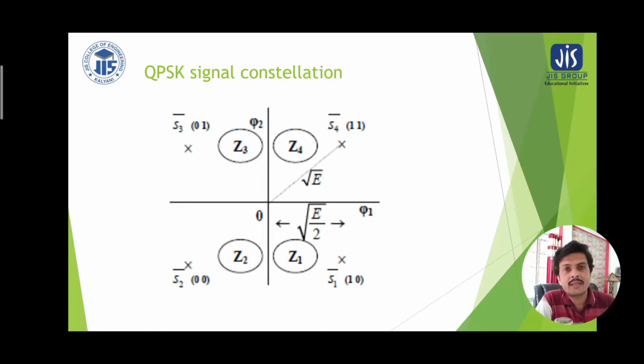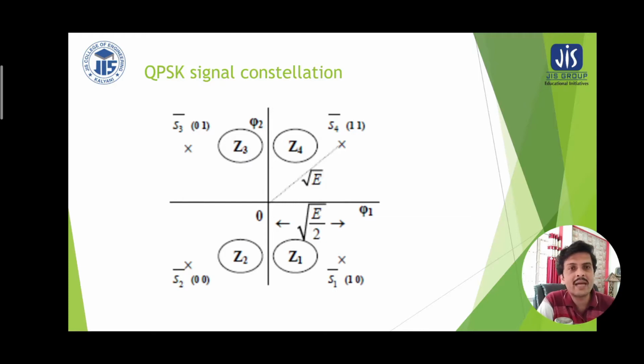Another thing is that if we observe the opposite symbols, S2 is opposite to S4. S2 is represented by 0 0, S4 is represented by 1 1. They have a 180 degree phase shift, but it is not occurring because S2 will have a successive symbol of either S1 or S3, because S4 is the distant symbol which does not come just after S2.